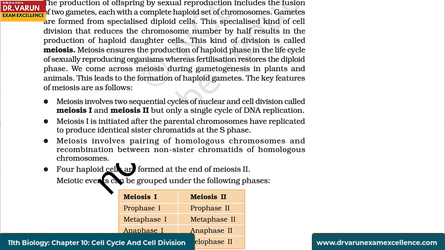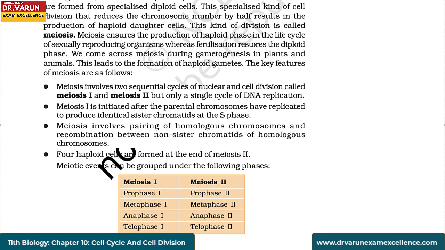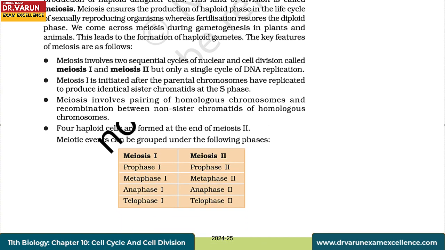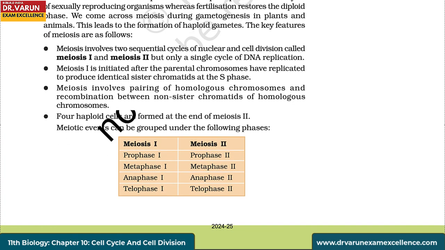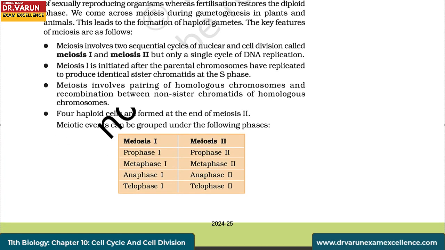Meiosis involves two sequential cycles of nuclear and cell division called meiosis 1 and meiosis 2, but only a single cycle of DNA replication. Meiosis 1 is initiated after the parental chromosomes have replicated to produce identical sister chromatids at the S phase. Meiosis involves pairing of homologous chromosomes and recombination between non-sister chromatids of homologous chromosomes. 4 haploid cells are formed at the end of meiosis 2.